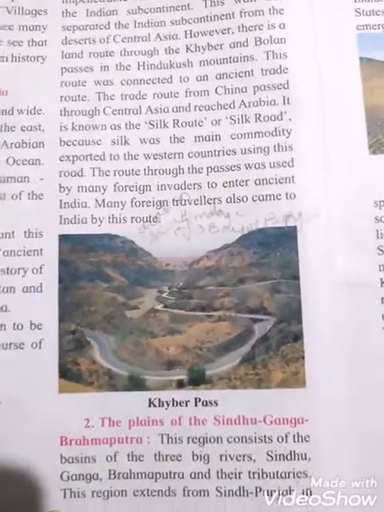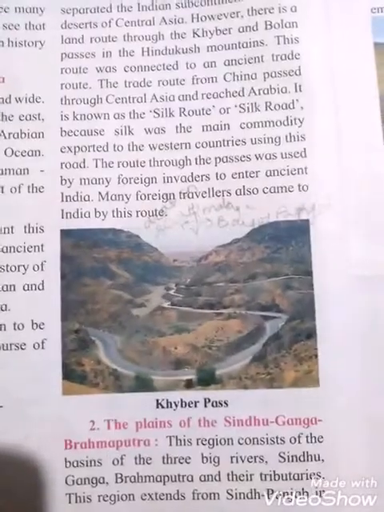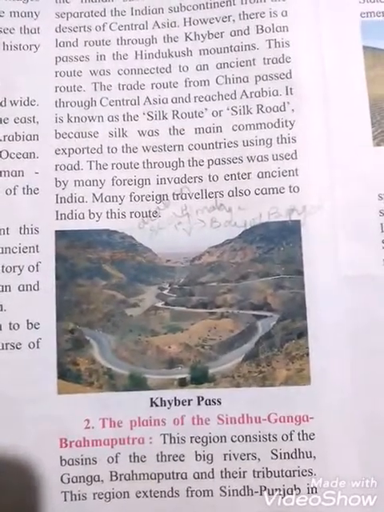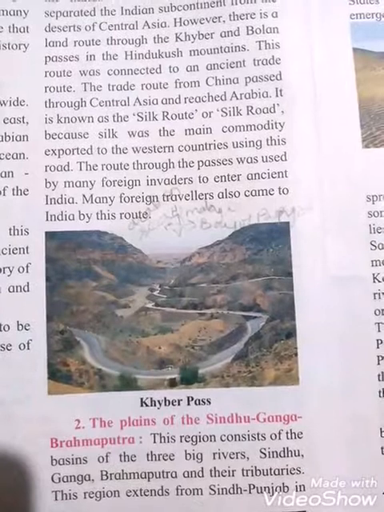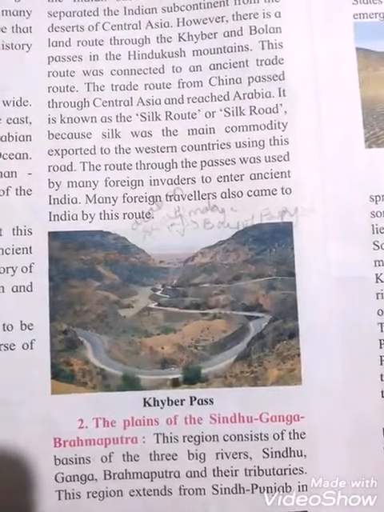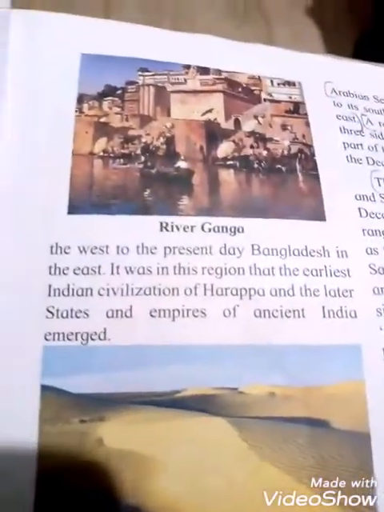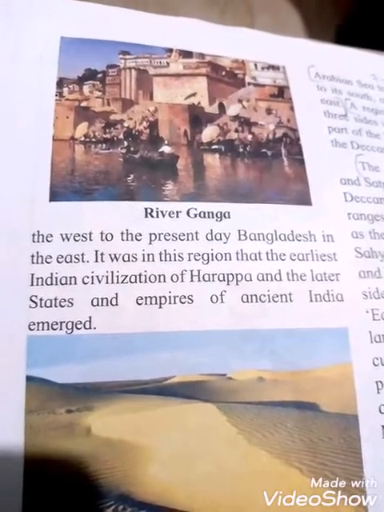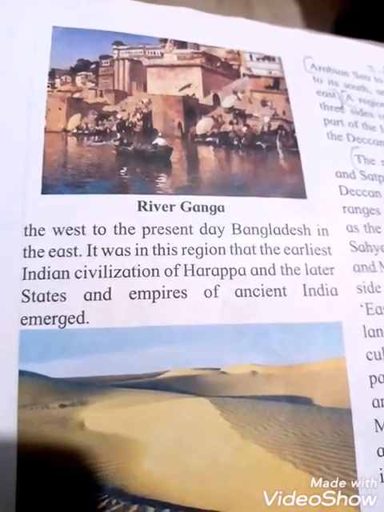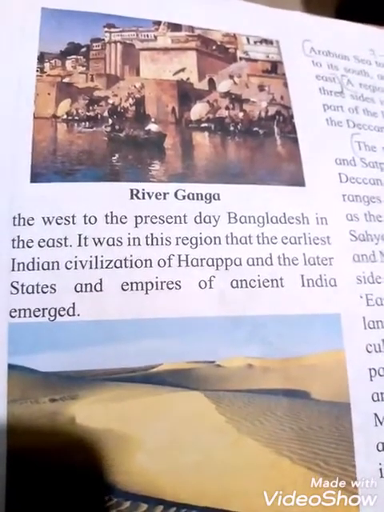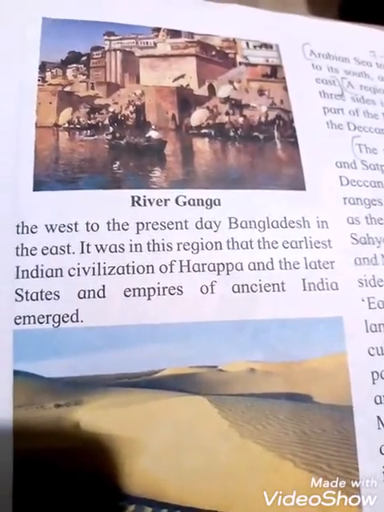Okay. Now the second point, the plains of the Sindhu, Ganga and Brahmaputra. These regions consist of the basins of three big rivers, the Sindhu, Ganga and Brahmaputra, and also their tributaries. This region extends from Sindh and Punjab in the west to present-day Bangladesh in the east. That means this region extends from Sindh and Punjab in the west to present-day Bangladesh in the east.